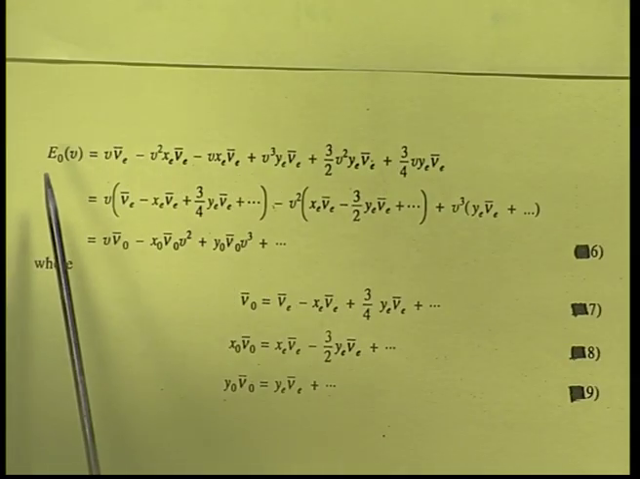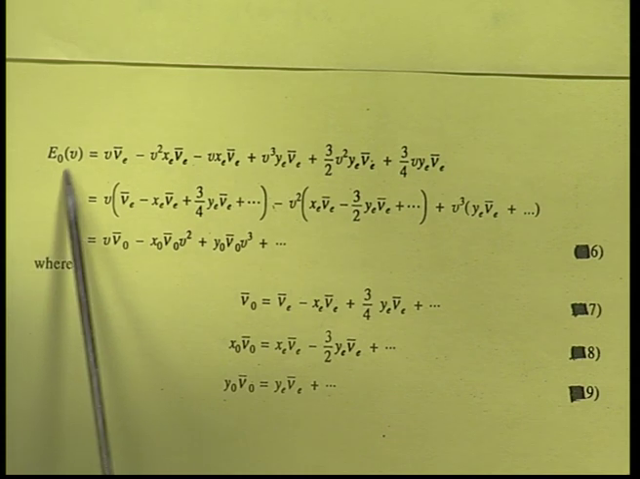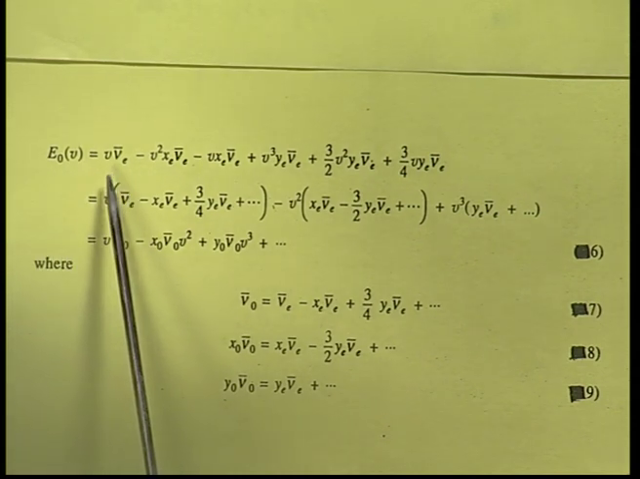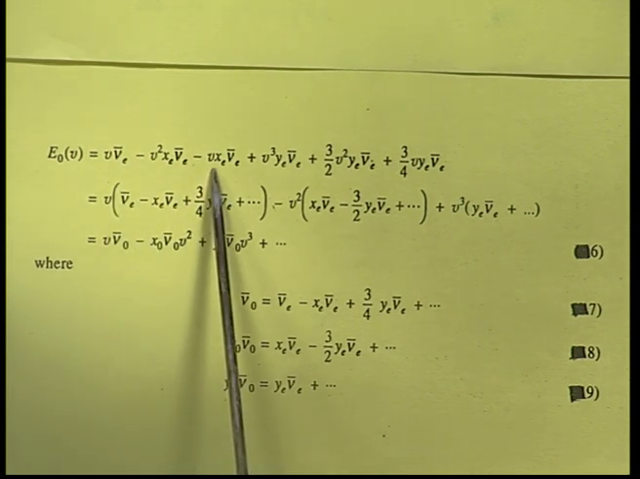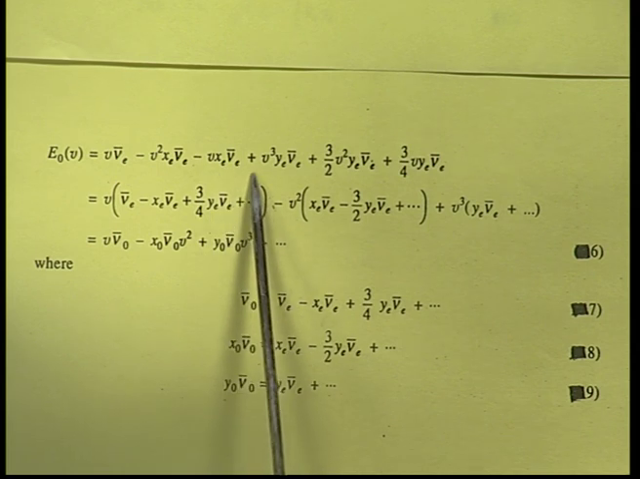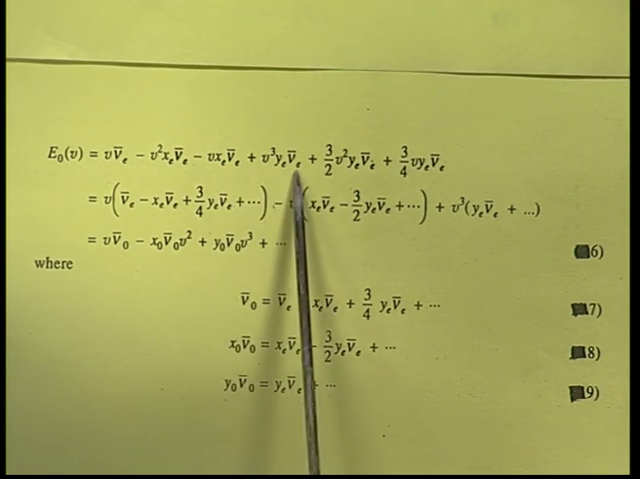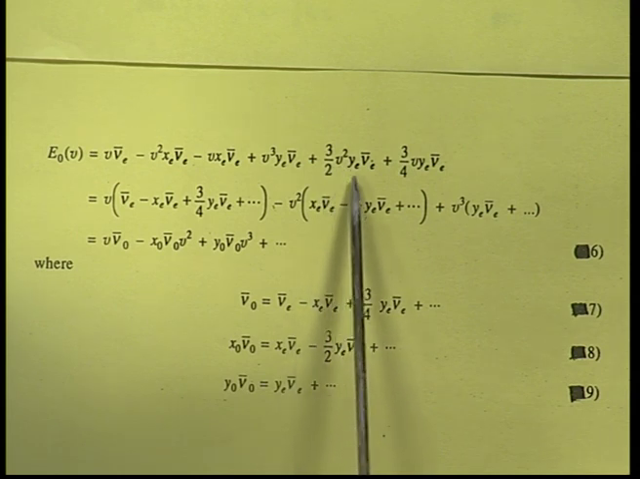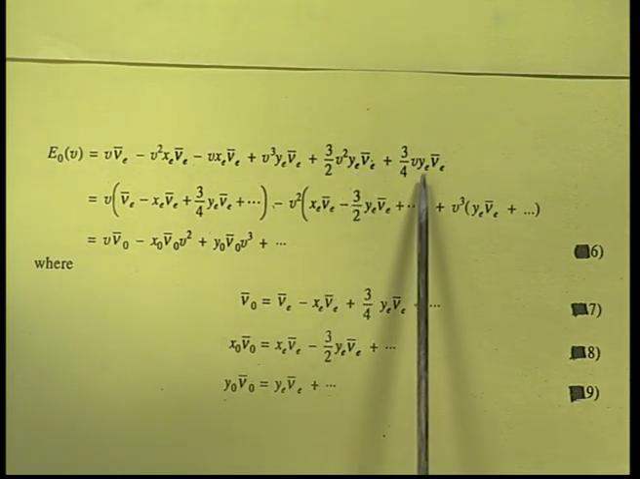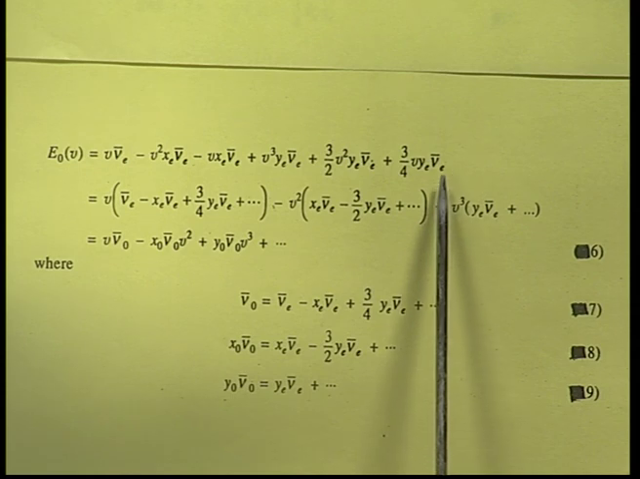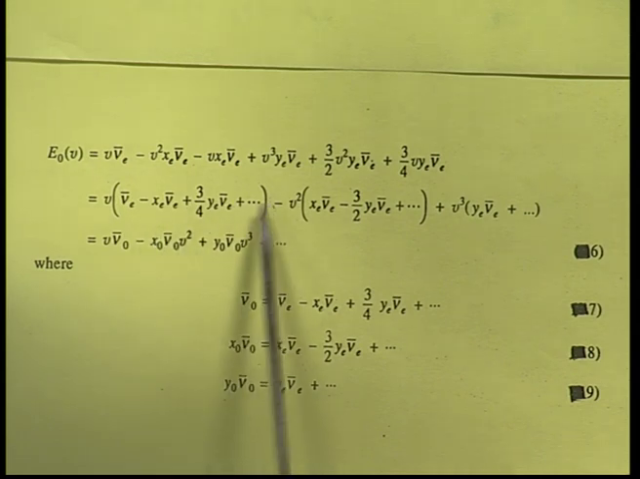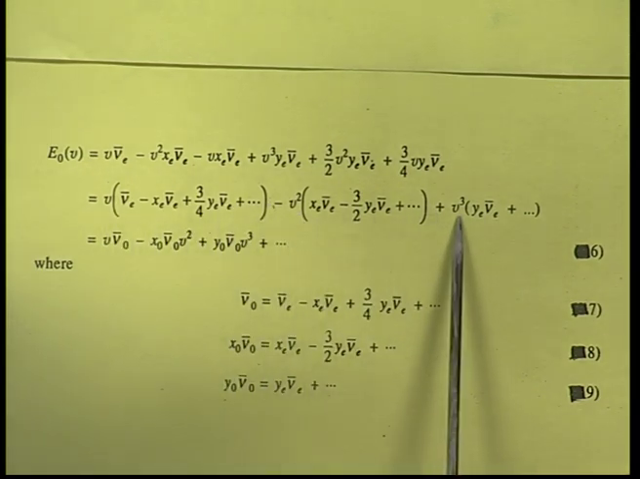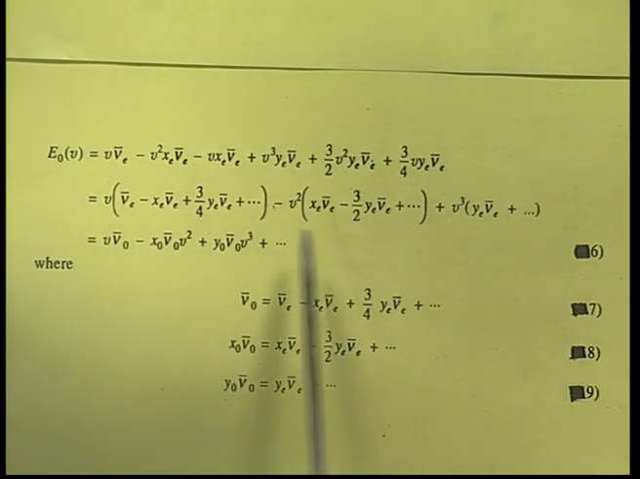The energy associated with the modified vibrational level E 0 v is now given in this form as v into nu e bar, v square into x e nu e bar, minus v into x e nu e bar, plus v cube y e nu e plus 3 by 2 v square y e nu e plus 3 by 4 v nu e y e nu e, and this can be written by separating the terms of v, v square and v cube in this particular fashion.